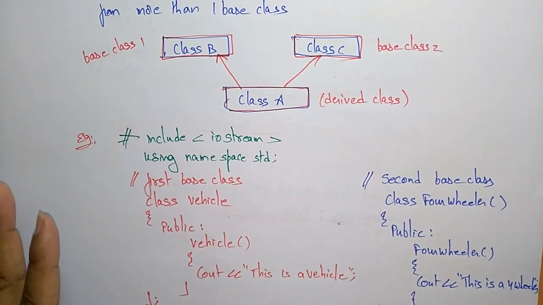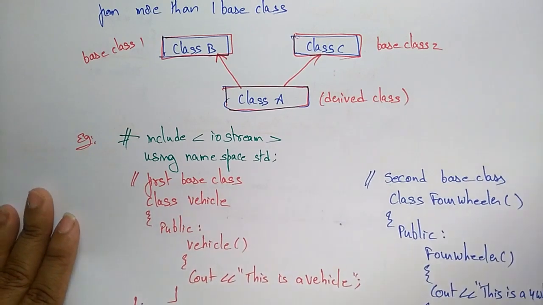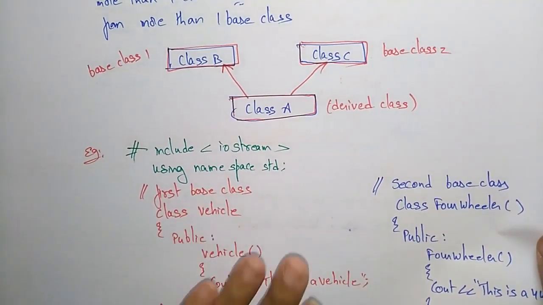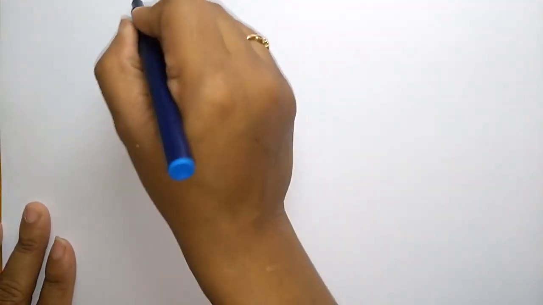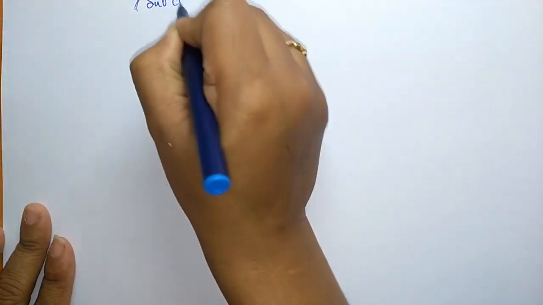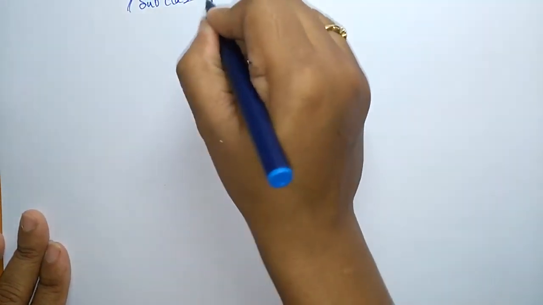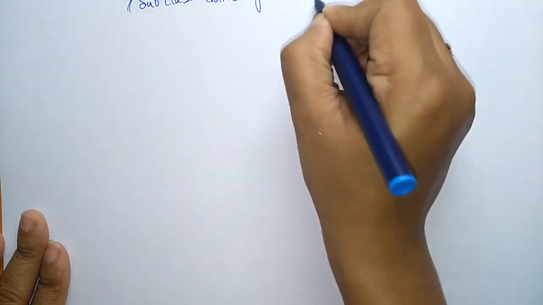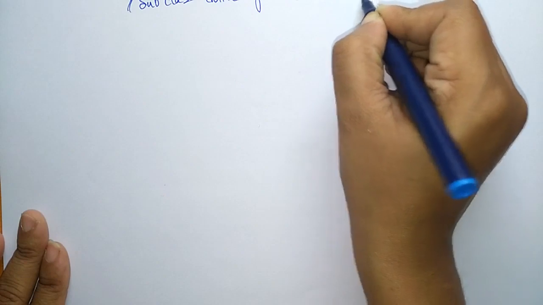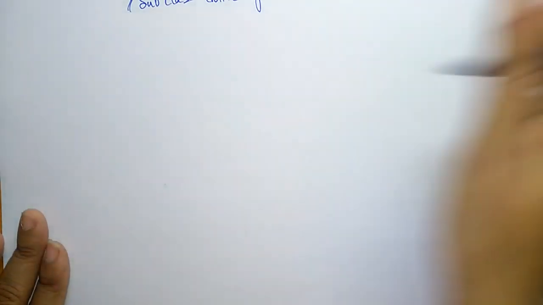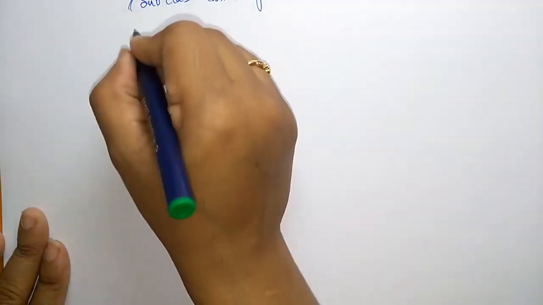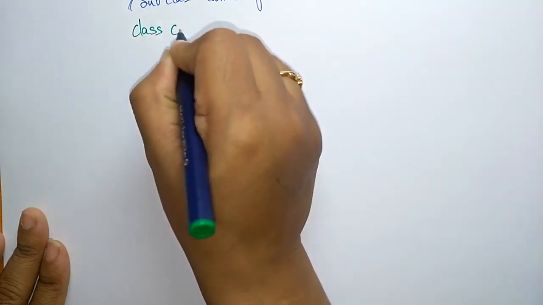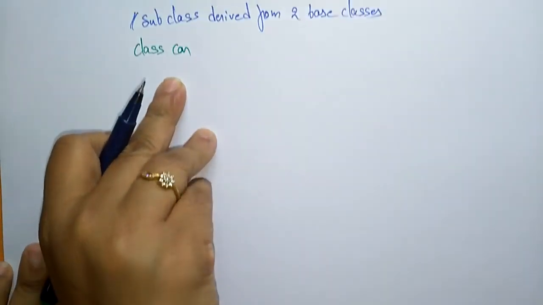Now what do I have to write? I have to write the program for the subclass, meaning the derived class. These are the base classes. Now I have to write the program for the derived class, the subclass derived from two base classes. What are the two base classes? Vehicle and FourWheeler. So what is the code for this? Here the class name Car is the subclass name.